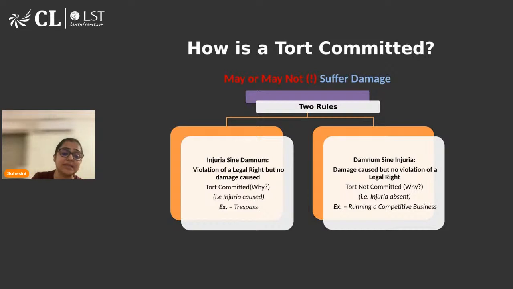Then the second one is damnum sine injuria. That means there is some actual harm to you, but no legal right has been violated. So in that case, you cannot claim compensation. Again, let's understand through a very simple example. There's an XYZ institute. XYZ institute has a monopoly in online classes, and nobody else is offering the same. So a student only has the option of joining XYZ institute. As I've stated, they have the monopoly.